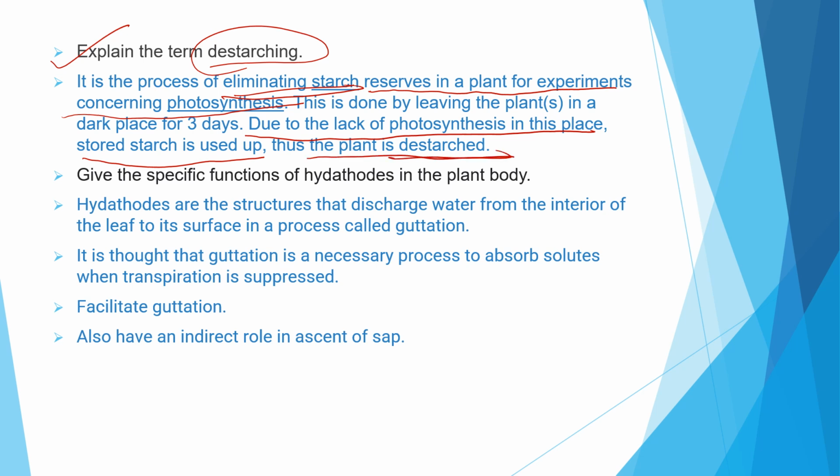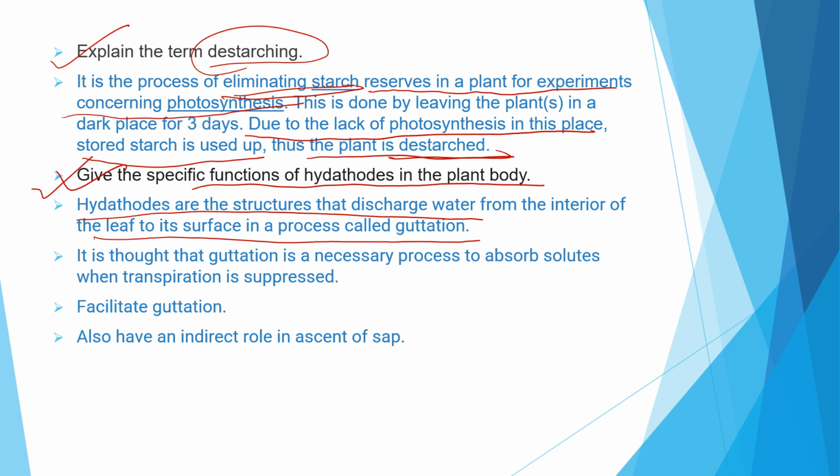So this is clear. Now the next one is, give the specific functions of hydathodes in the plant body. So what are hydathodes? These hydathodes are structures that discharge water from the interior of the leaves to its surface in the process of guttation. So what are the main functions? As guttation is very much necessary, it helps in the transpiration process.